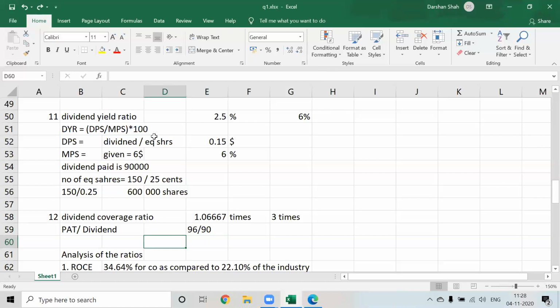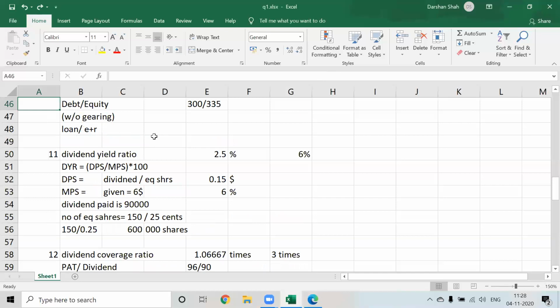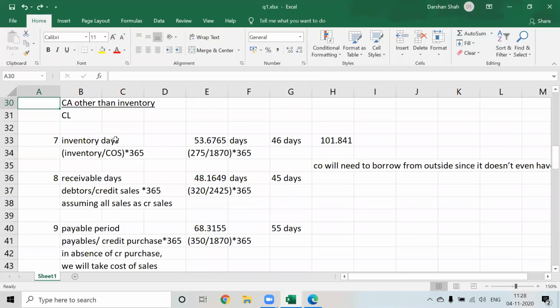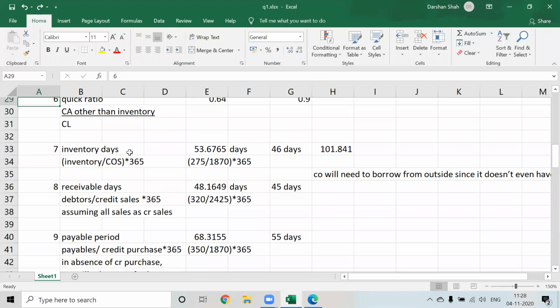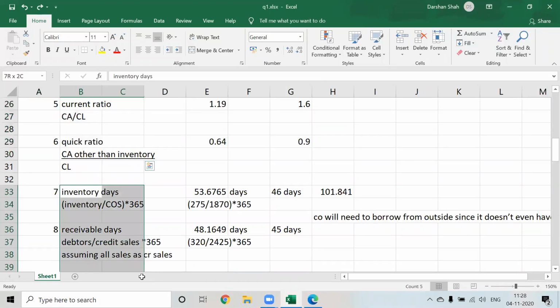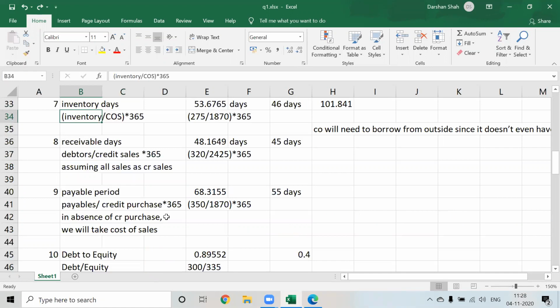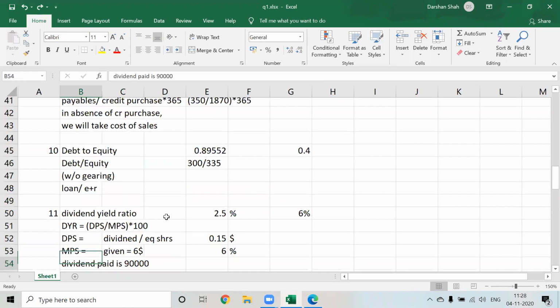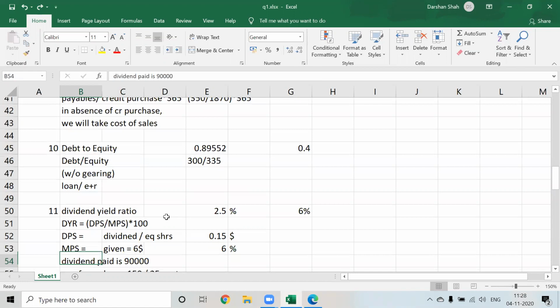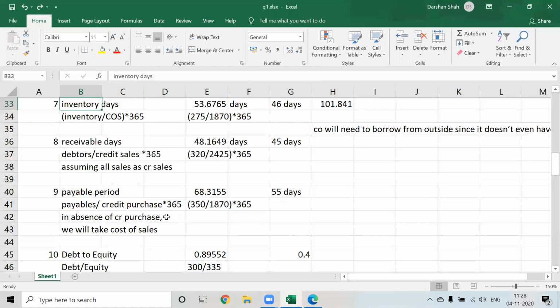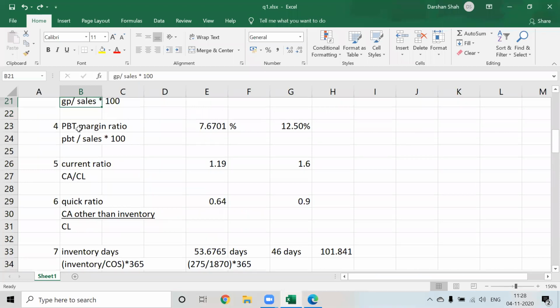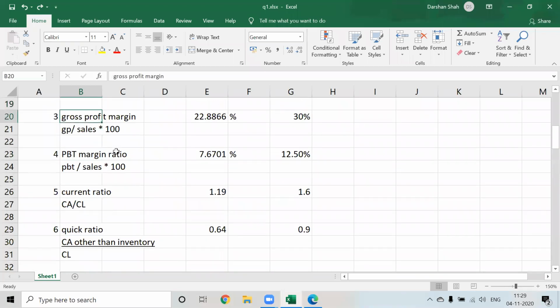Okay. I don't think there is anything else. So always remember, try to relate current ratio and quick ratio with the days. And try to relate your dividend yield with the dividend coverage, and your net assets with the depreciation. So always you can relate them with each other. Try to relate the GP with the NP. So you can talk about operating costs. If you relate GP with NP, you can relate the operating cost. Okay.